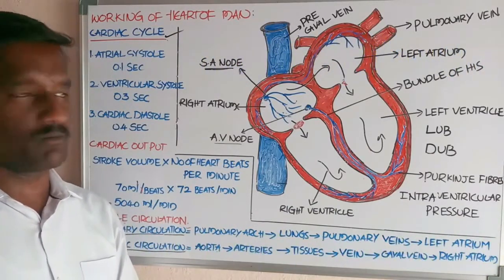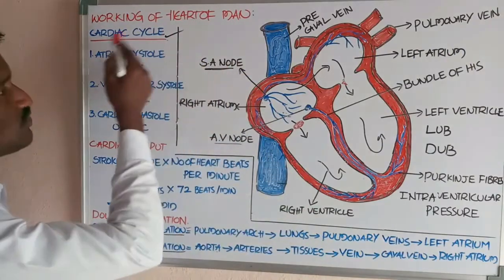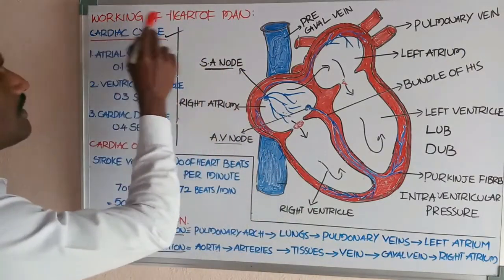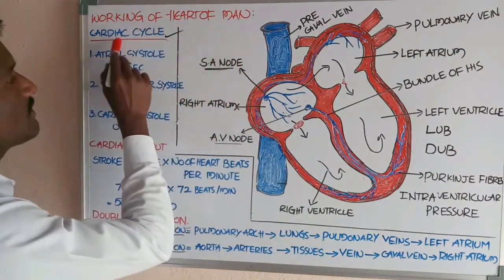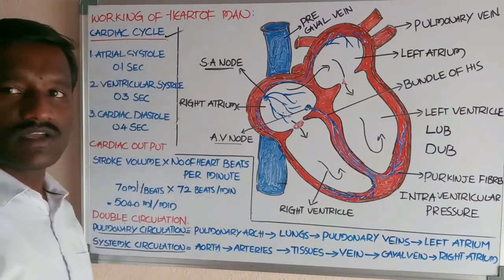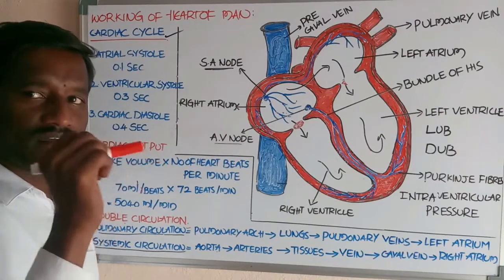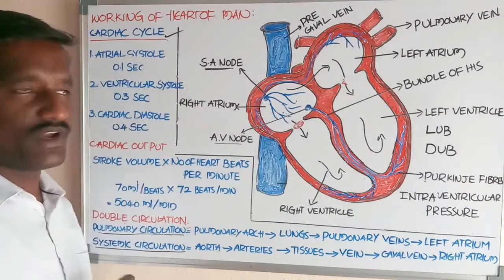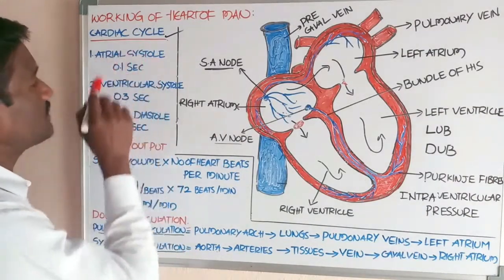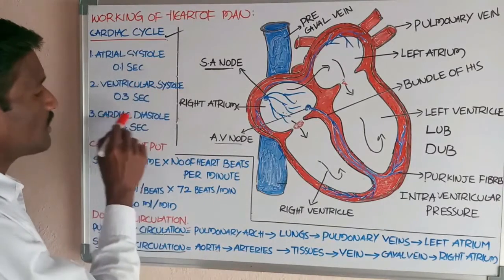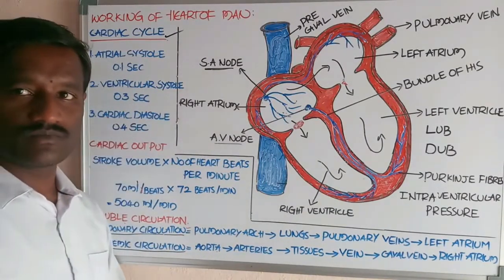Okay students, this is in total about the working of the heart of man. Each cardiac cycle is completed in 0.8 seconds. It is followed by atrial systole, ventricular systole, and cardiac diastole.